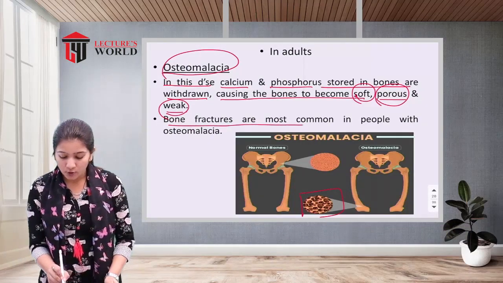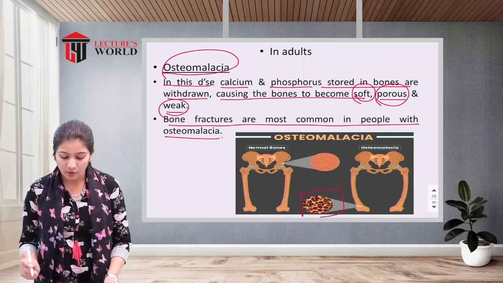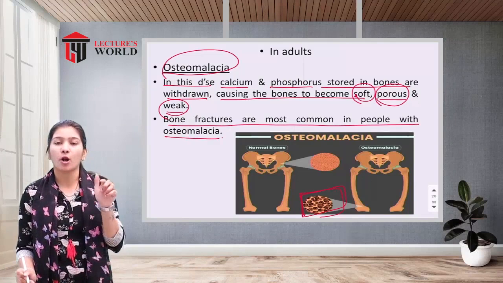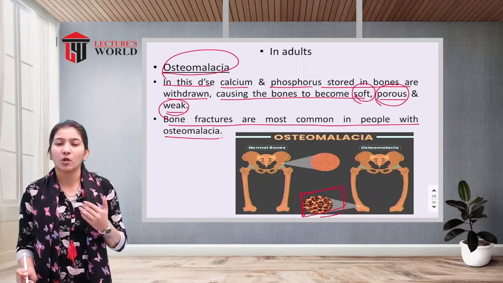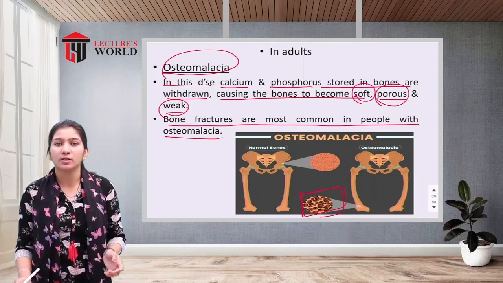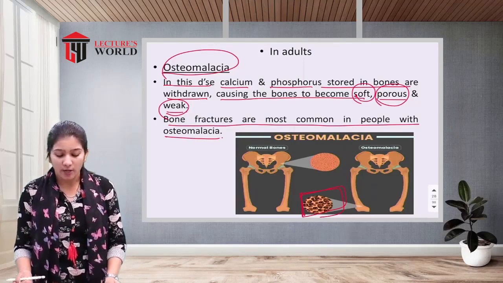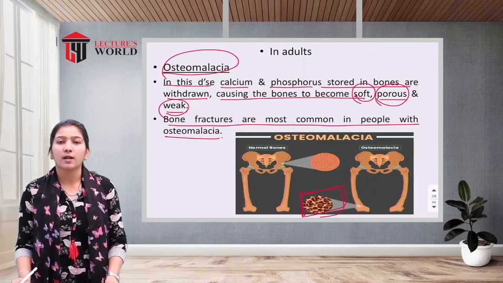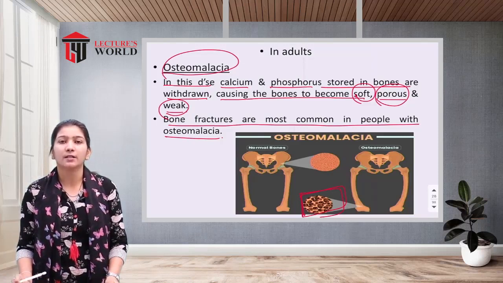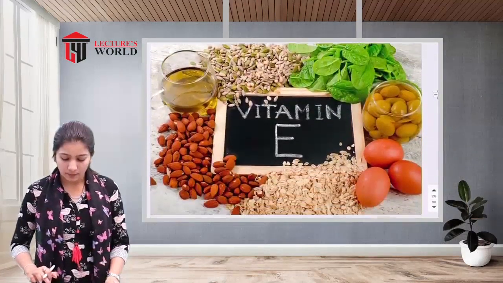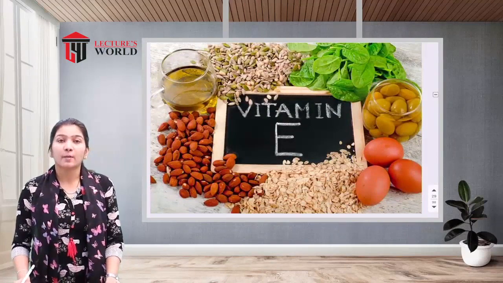Bone fractures are most common in people with osteomalacia. Because the bones become soft and porous, with hole-like structures in them, people with osteomalacia are most prone to bone fractures. So this is the deficiency of vitamin D in adults, that is osteomalacia. There are two deficiency diseases: in children, rickets, and in adults, osteomalacia. In the next lecture, we will see about vitamin E.